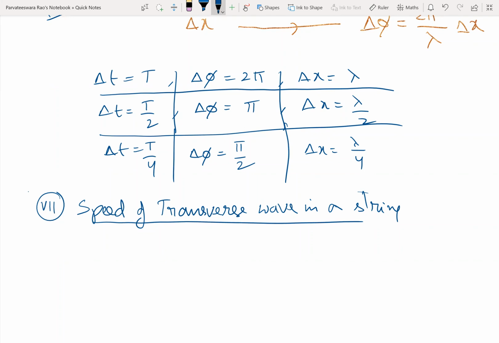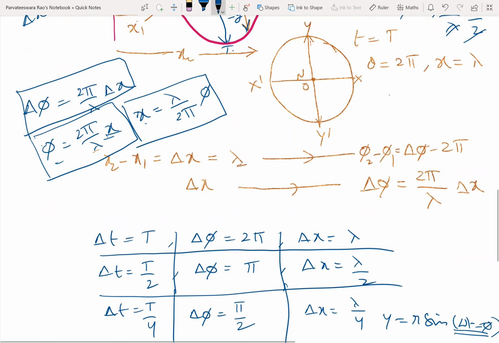Just go back to that oscillations lesson and see the phase term there. We gave you the equation y is equal to r sine omega t minus phi. So this whole term is called phase. Omega t minus phi means if the epoch is equal to 0, the particle is assumed to start from x.